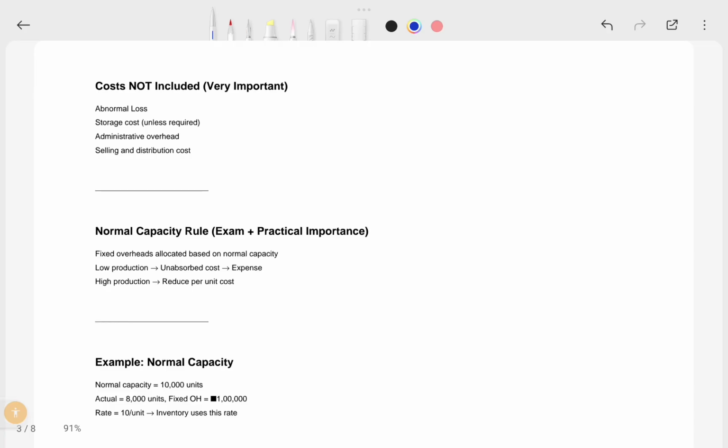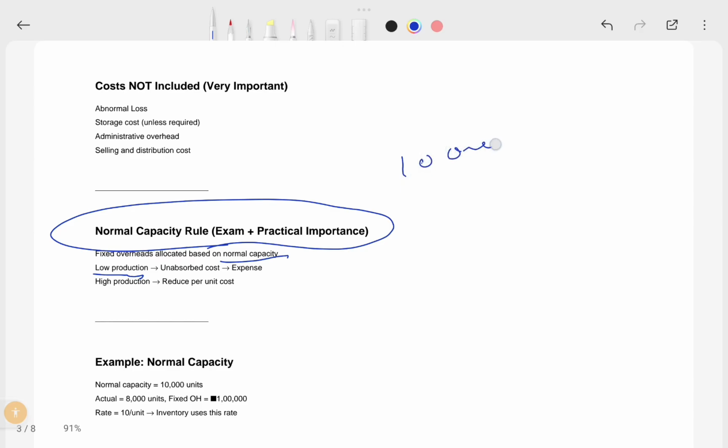So here you see the formula. Normal capacity is most important in the examination also. Fixed overheads are allocated based on the normal capacity. If it is lower production, where you are using 10k as your normal capacity, the abnormal cost would be an expense in the P&L account. If it is higher production, reduce the cost per unit.